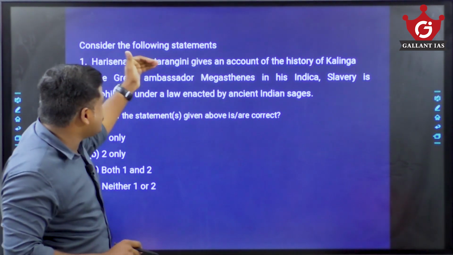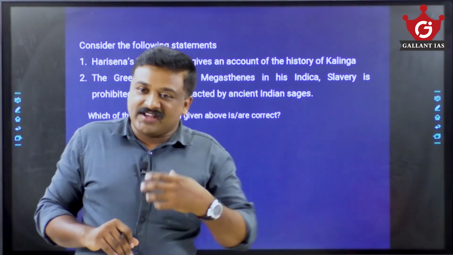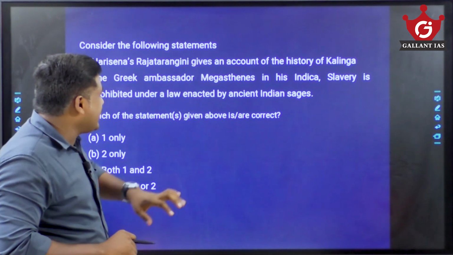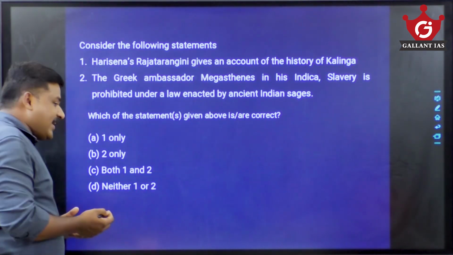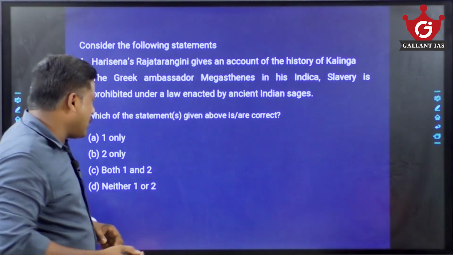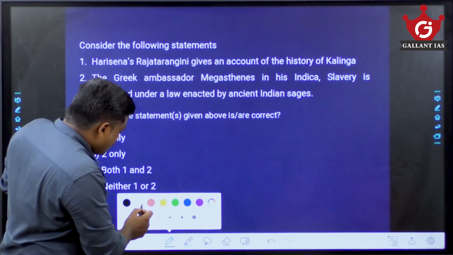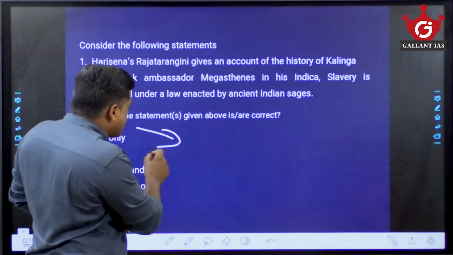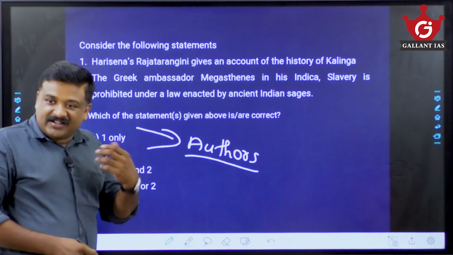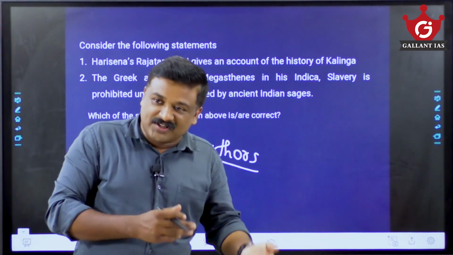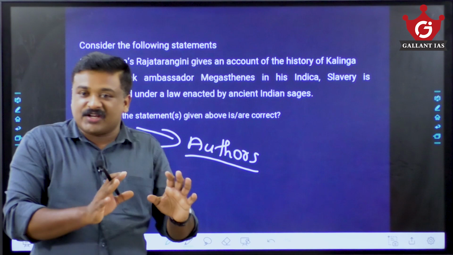Now this is: Harisena's Rajatarangini gives an account of the history of Kalinga. So when it comes to this ancient Indian literature, few things you have to take into consideration. First important thing is, I would say, when you study the literature, please take care of the authors. Literature can be Indian literature, foreign literature, secular literature, religious literature. They throw light on the socio-economic, political, cultural history of ancient India.